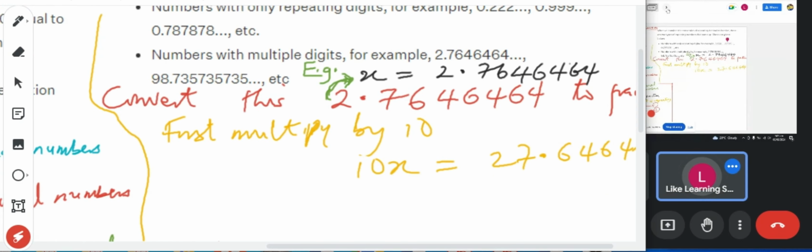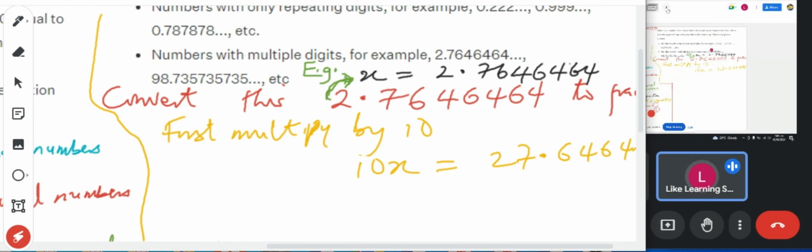Now when we come to something like 2.7646464, the digits that recur are actually these, so we need to do something tricky. We need to move the decimal forward first, so that we can get to the recurring decimal.